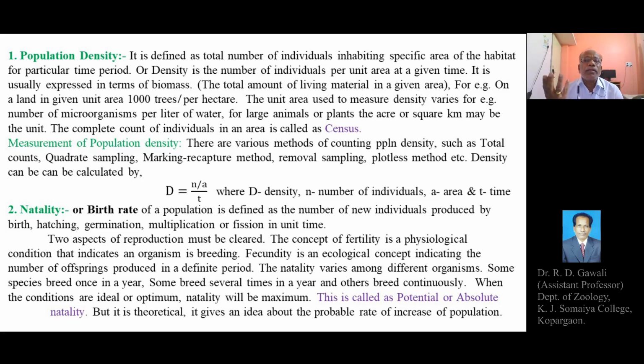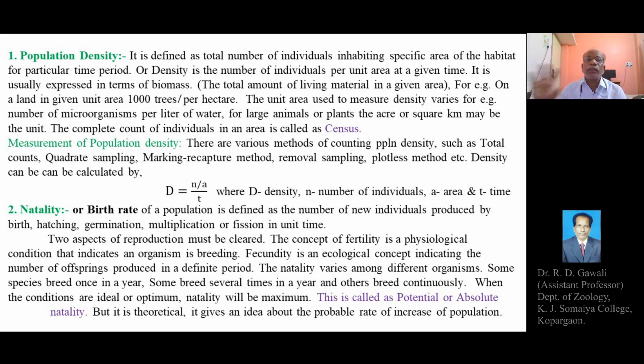The unit area used for the measurement of density varies from organism to organism. For microorganisms, the unit area is a liter of water, for example, number of organisms per liter of water.